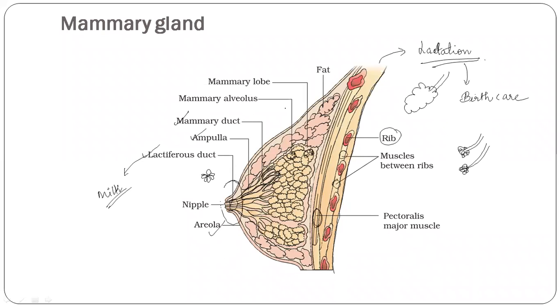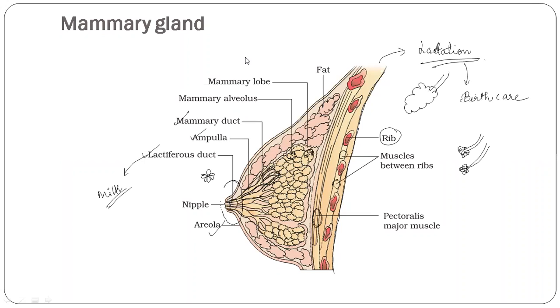So you need to remember what parts are present in the mammary gland. There are fatty tissues, mammary ducts, mammary alveoli, the ampulla, the lactiferous duct from where the milk is produced, and the nipple from where the baby can suck out the milk.